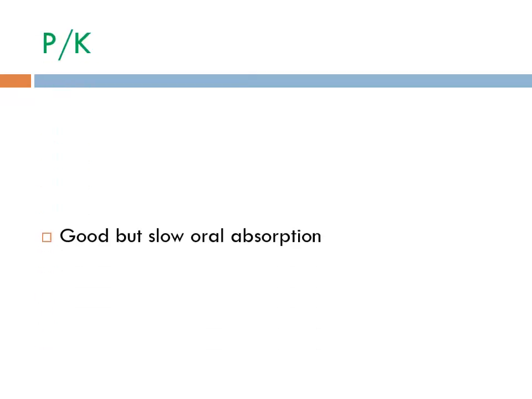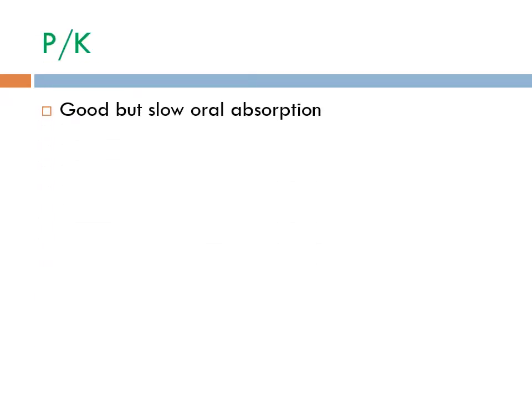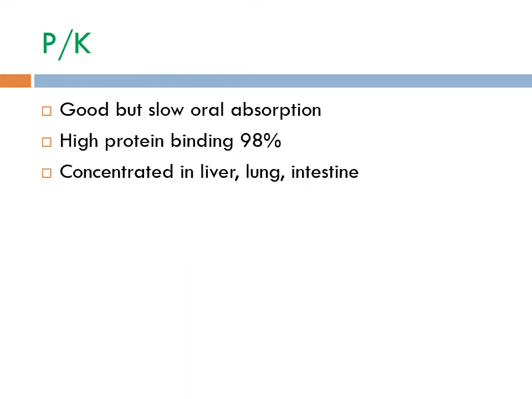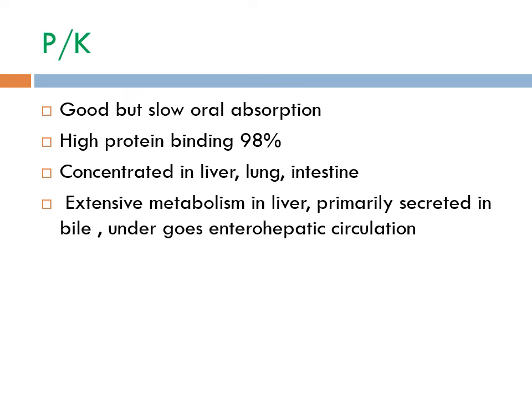Pharmacokinetics of mefloquine. It has good but slow oral absorption. It is a highly plasma protein bound drug, about 98%. It is concentrated in different organs like liver, lung and intestine. It is extensively metabolized in the liver and secreted in the bile and undergoes enterohepatic circulation. Because of enterohepatic circulation and tissue binding, it has a long half-life, about 2 to 3 weeks.